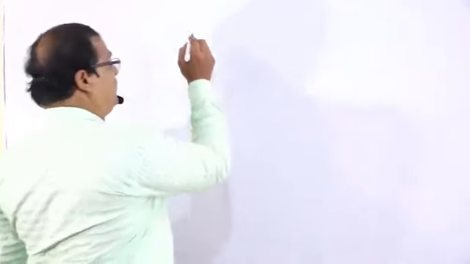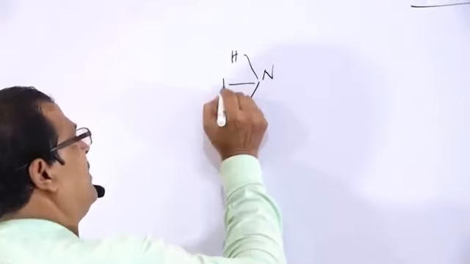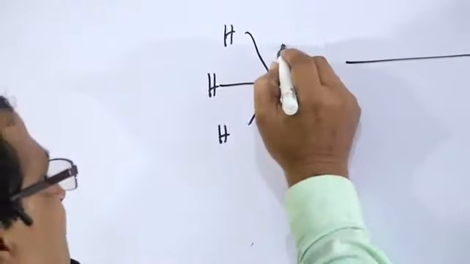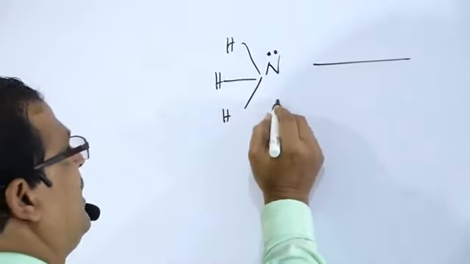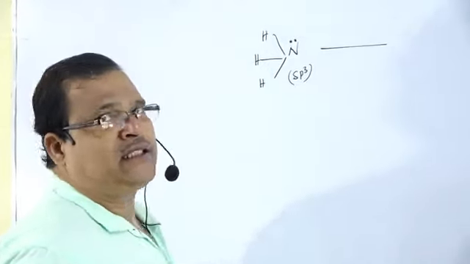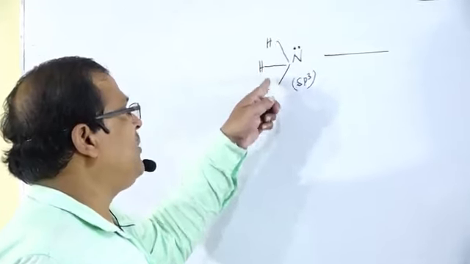For example, this is the formula for ammonia, NH3, that contains a lone pair of electrons. This nitrogen atom is sp3 hybridized. The nitrogen atom contains 3 hydrogen atoms.